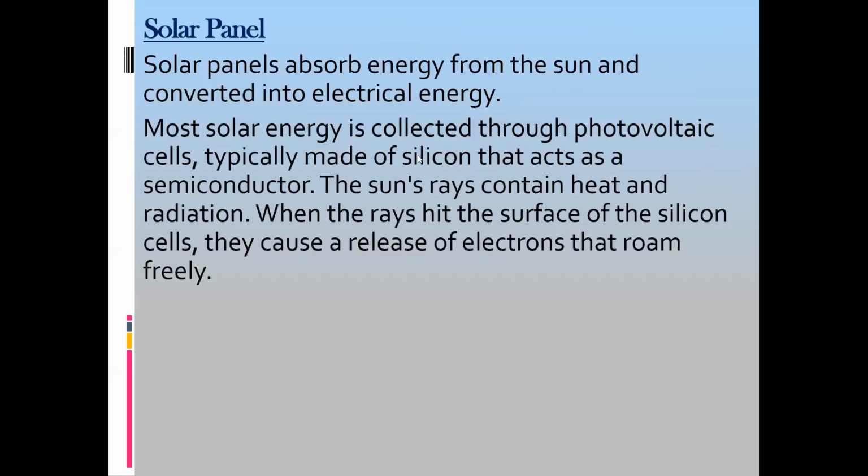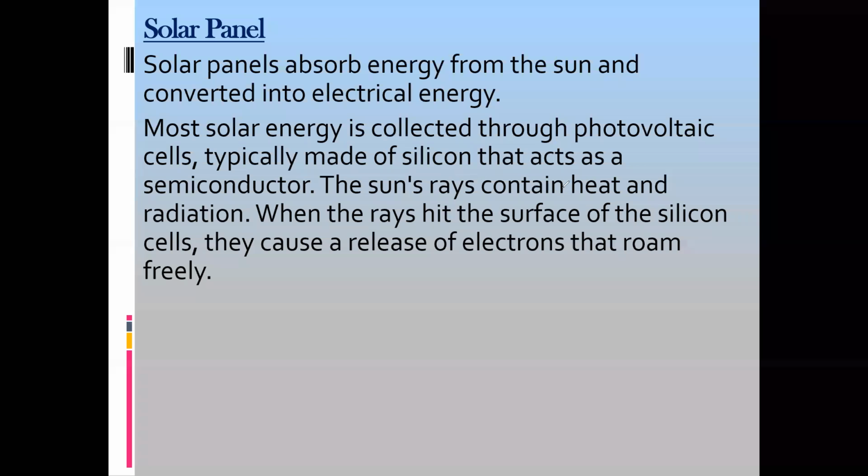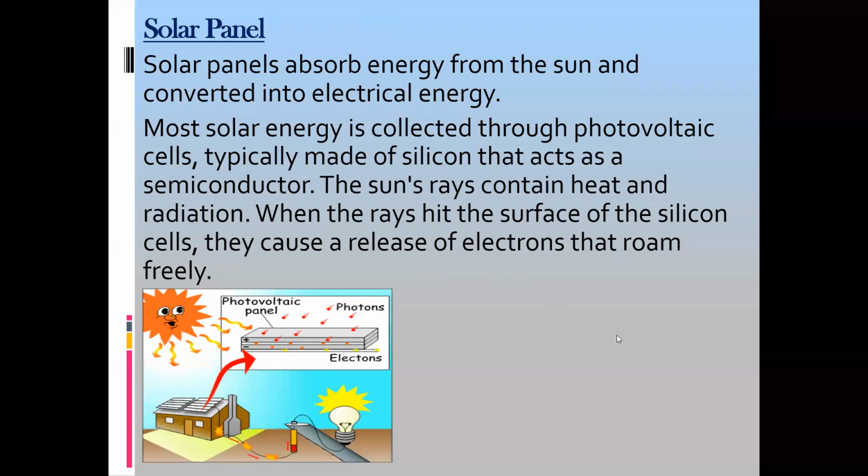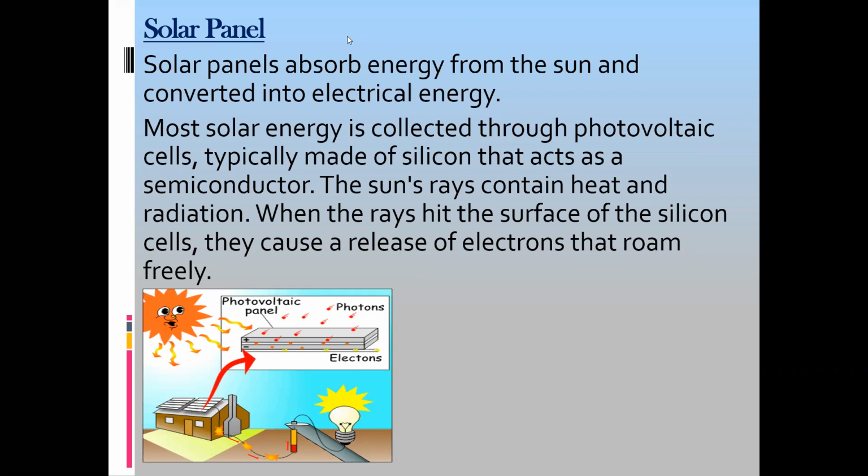So normally, solar panels absorb energy from the sun and they convert this energy directly to electrical energy. Most of the solar energy is collected through a photovoltaic cell, which we also call a photocell. The sun rays contain heat and radiation which fall on this photocell or solar cell. So you can see here above, the top of the building, or